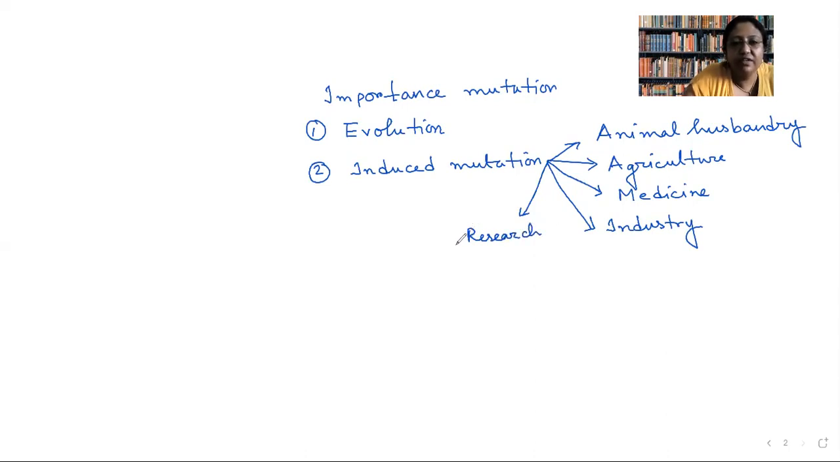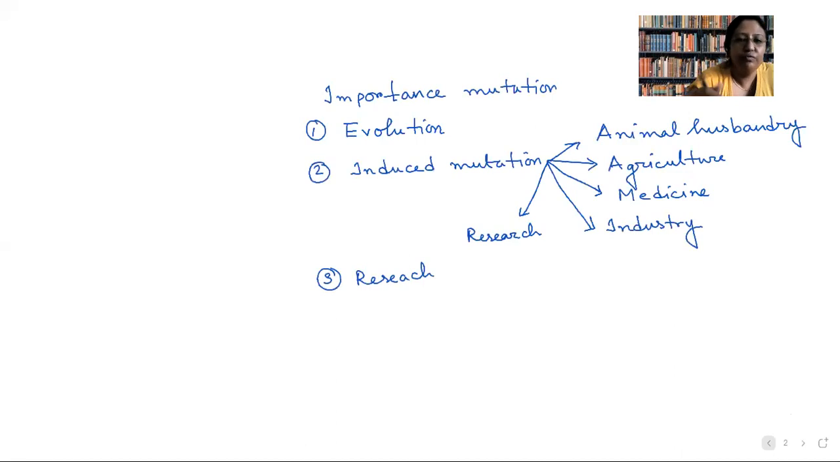Mutation has an immense role in research. I must mention it here. I wish to mention it separately because induced as well as spontaneous mutation, both of them are subjected to various streams of research. So with this, we are done with mutation.